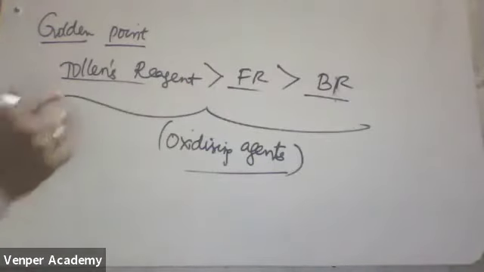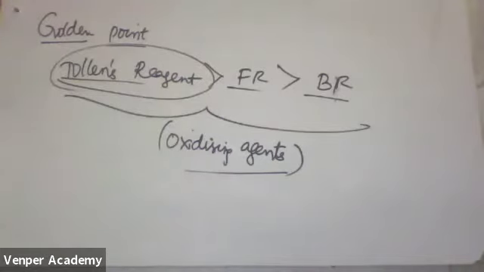Suppose you want to oxidize the aldehyde, which reagent do you have to take? The preferred reagent is which reagent? Tollens reagent is the most preferred reagent compared to Fehling's and Benedict's.